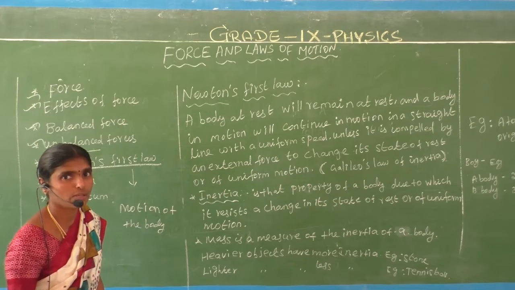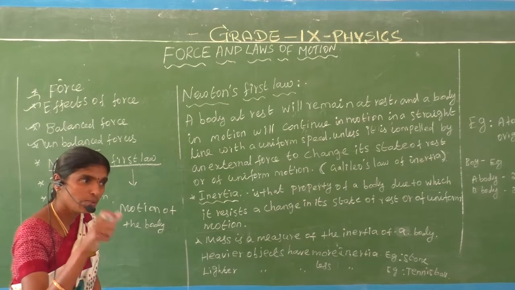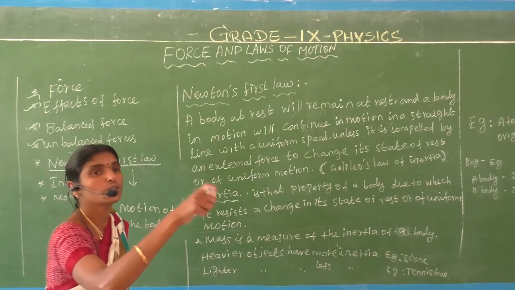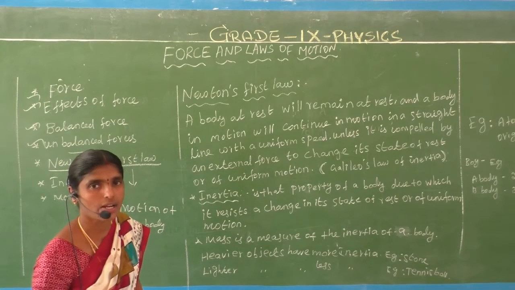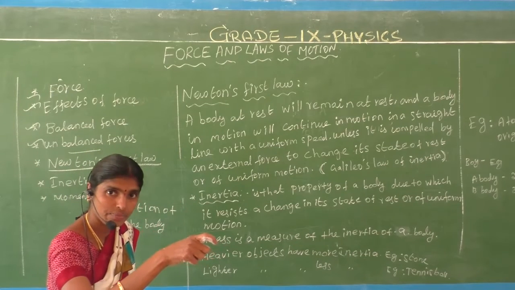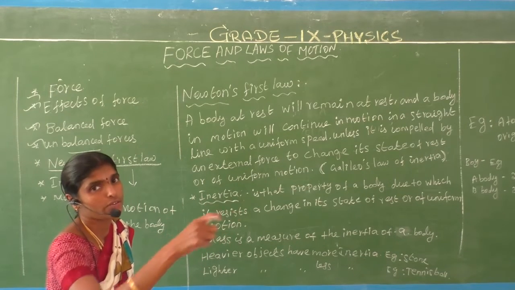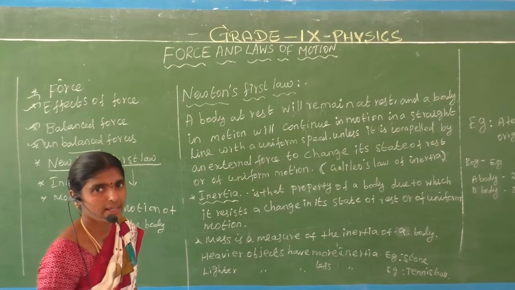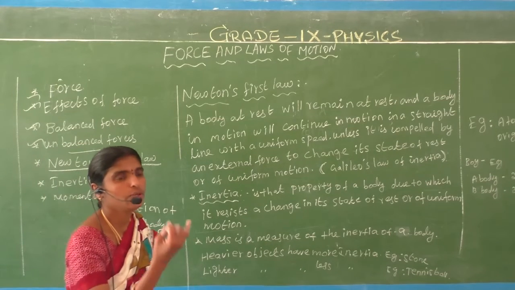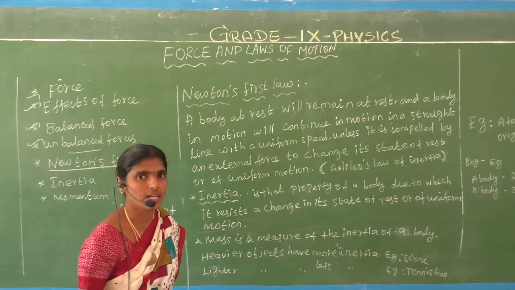Are you understand? Newton's first law, Newton's second law, Newton's third law.